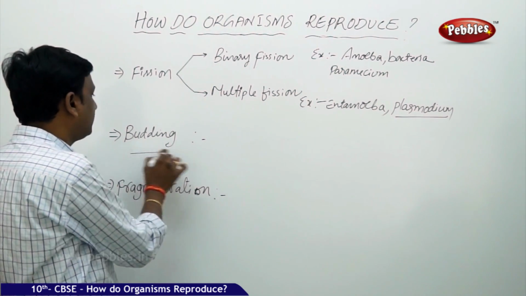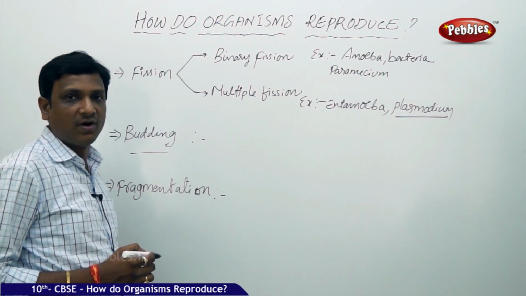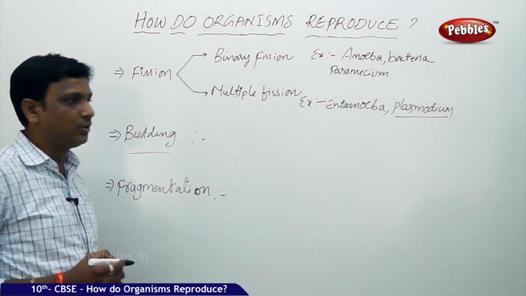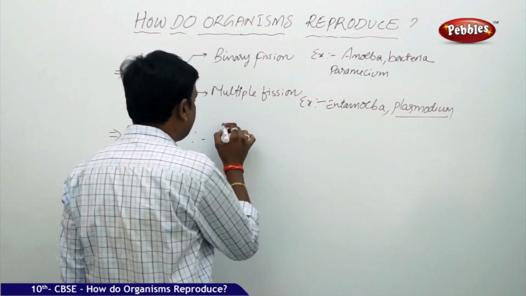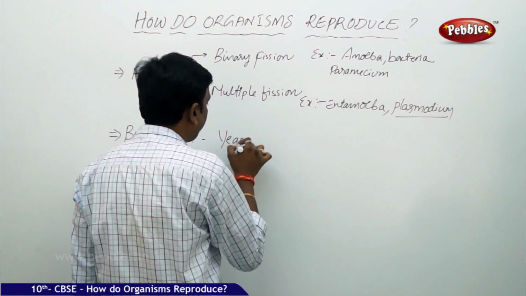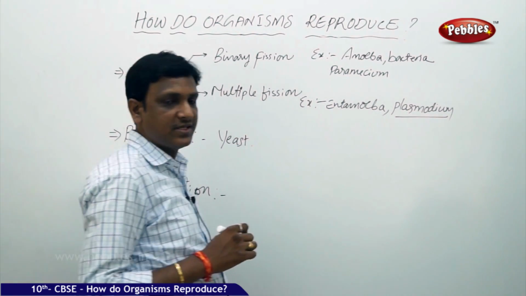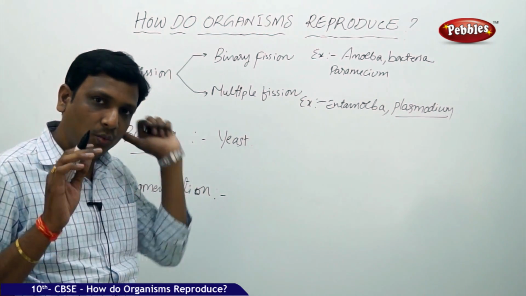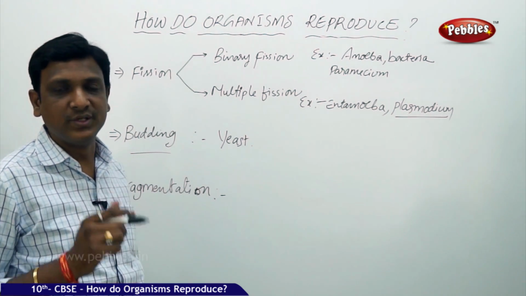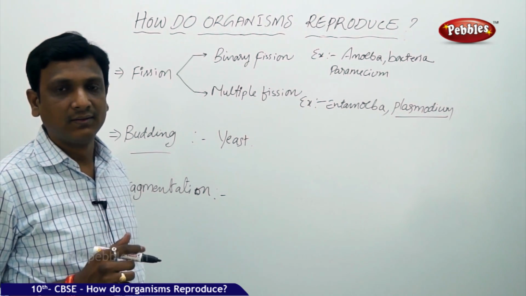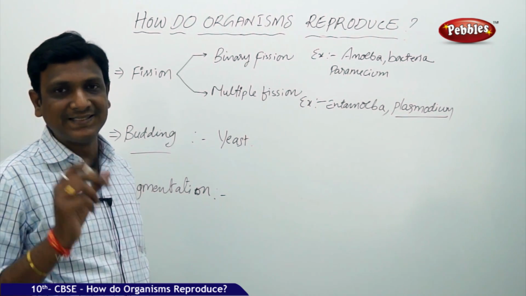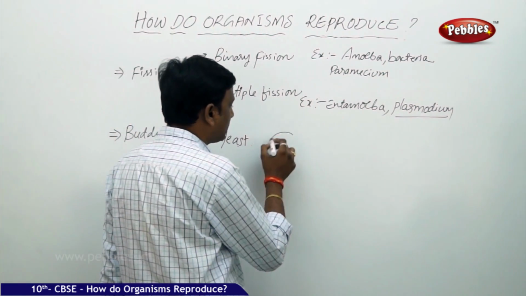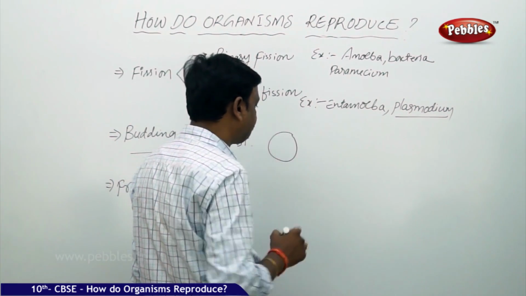Now let us see budding. Budding is found in multicellular as well as unicellular organisms. In the case of unicellular organisms, yeast is a kind of fungus, but it is unicellular. In fungus there are so many species, but yeast is the only species which is unicellular. Other fungi are multicellular. So yeast is a unicellular organism. How does it reproduce? Yeast reproduces by a process called budding.